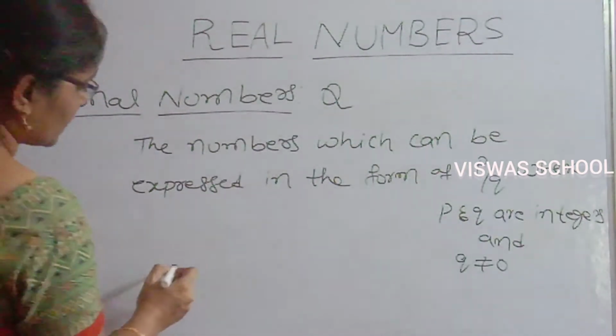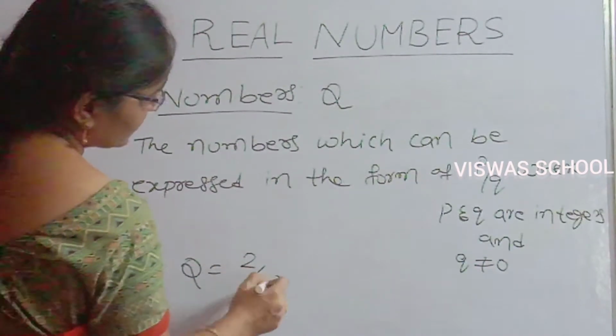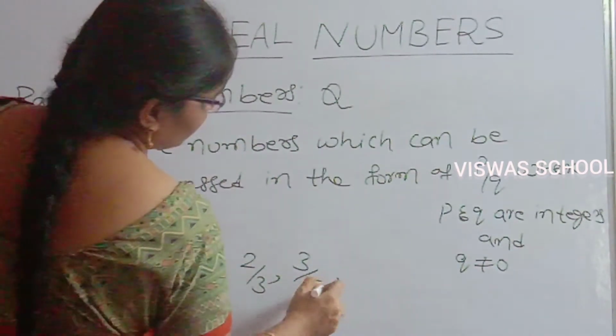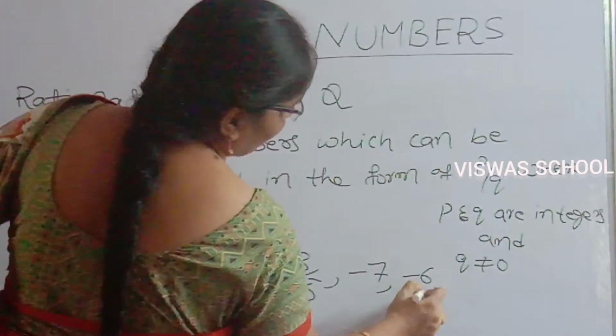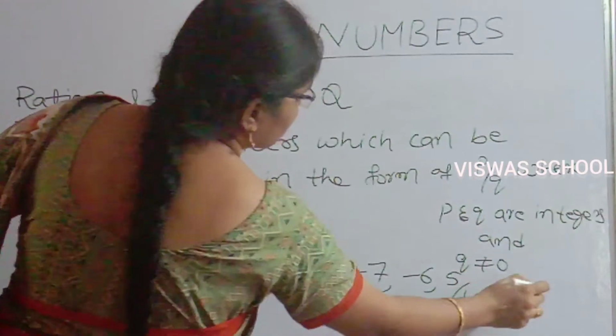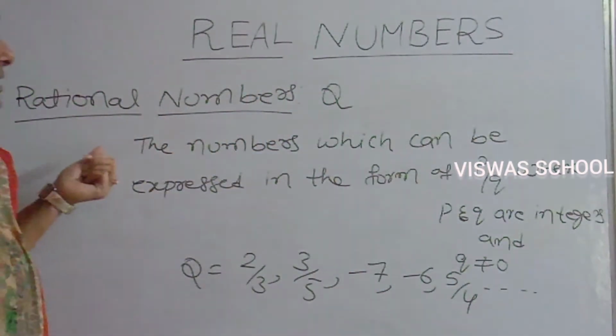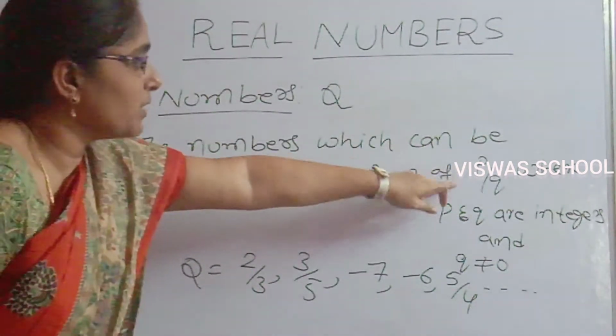For example, rational numbers are 2 by 3, 3 by 5, -7, -6 and 5 by 4, like this. These numbers are expressed in the form of p by q.